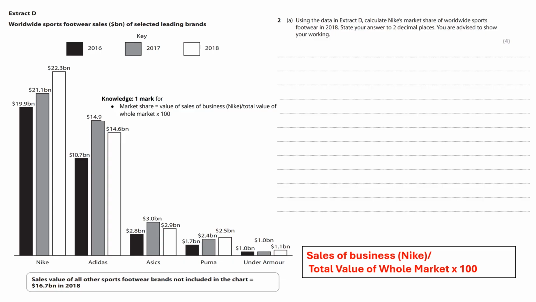So find the information for the sales of Nike for 2018 first of all. Then divide that by the total value of the whole market. So you need to add up all of the other sales information for the other sportswear leading brands in 2018. Do not forget to add the 16.7 billion. See the footnote at the bottom. Add that in for the total value of the whole market. So you add all that together, put that information into the formula. Don't forget to times it by 100, and they do want the answer to 2 decimal places. So you can pause the video and give the question a go.